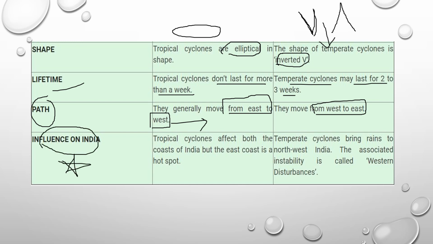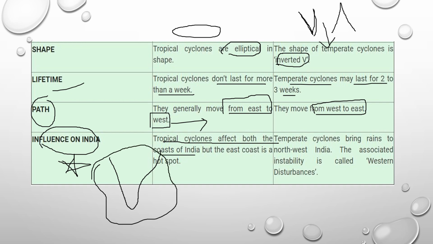This is very important. Tropical cyclones affect both coasts of India, the east coast and west coast. Even the coastal region of the Deccan is almost the bed region for most tropical cyclones. Temperate cyclones bring rains to northwest India in the form of western disturbances. Here I'm going to discuss only the cyclone, so I'm not going into detail about western disturbances.